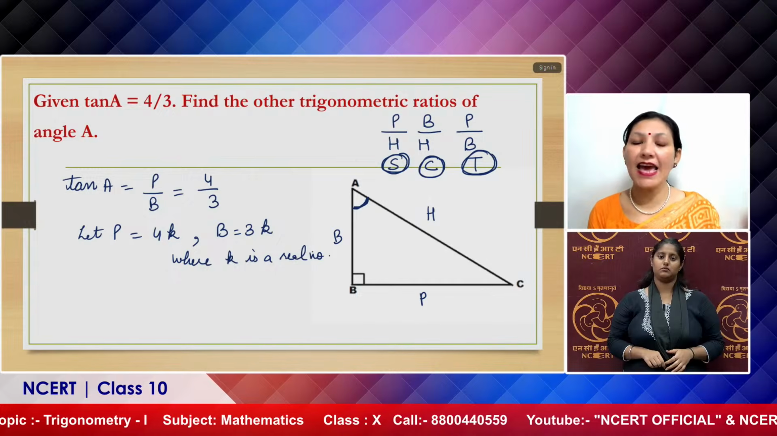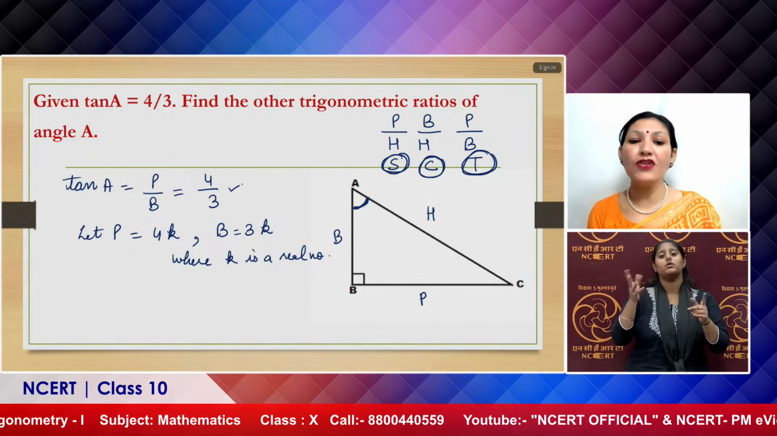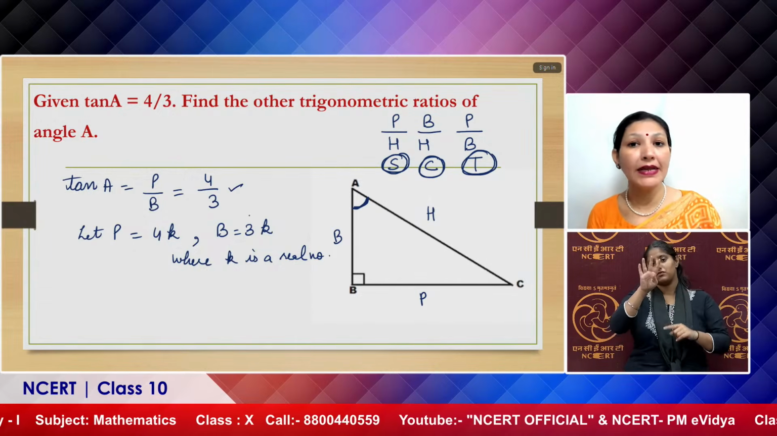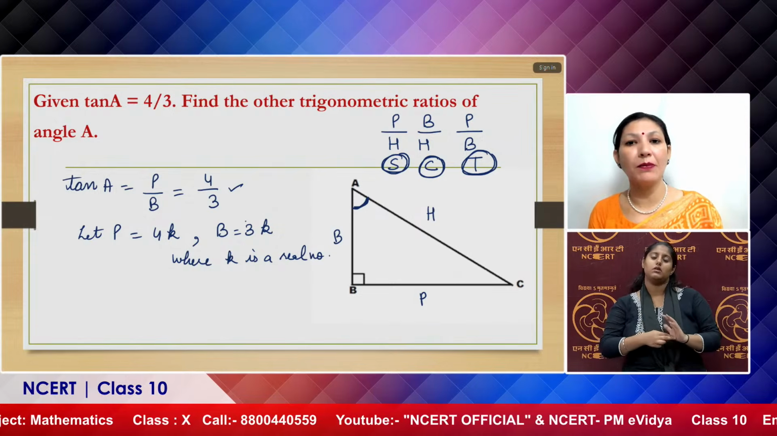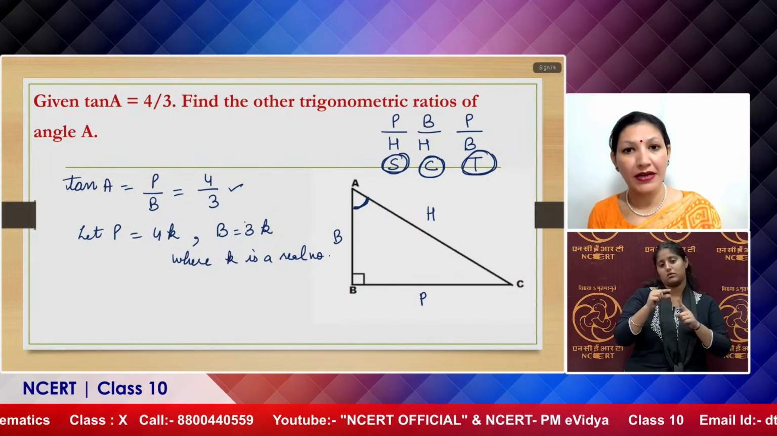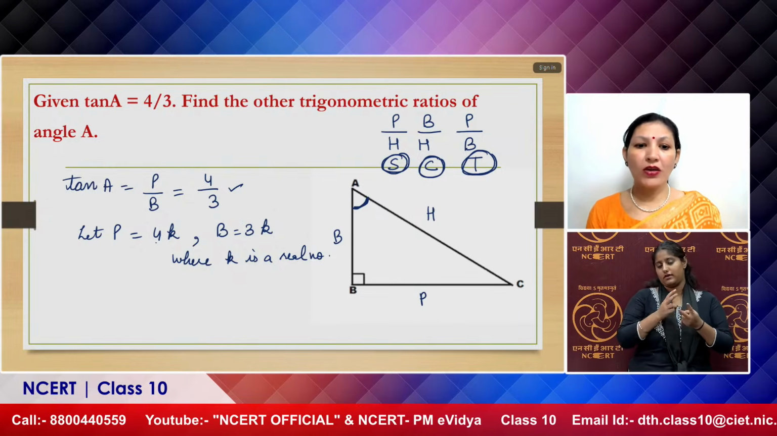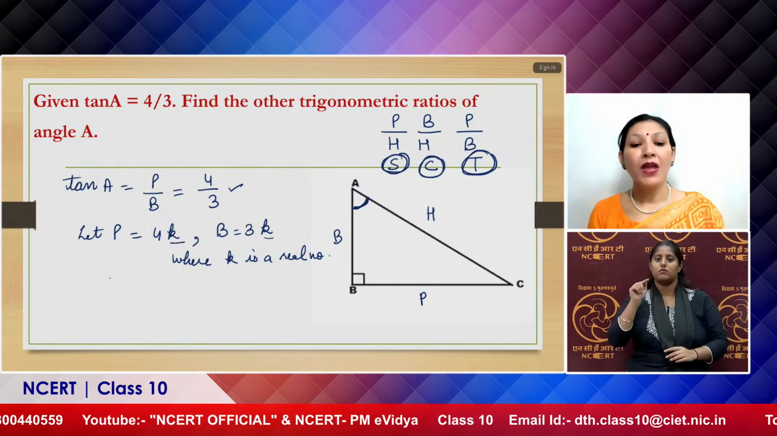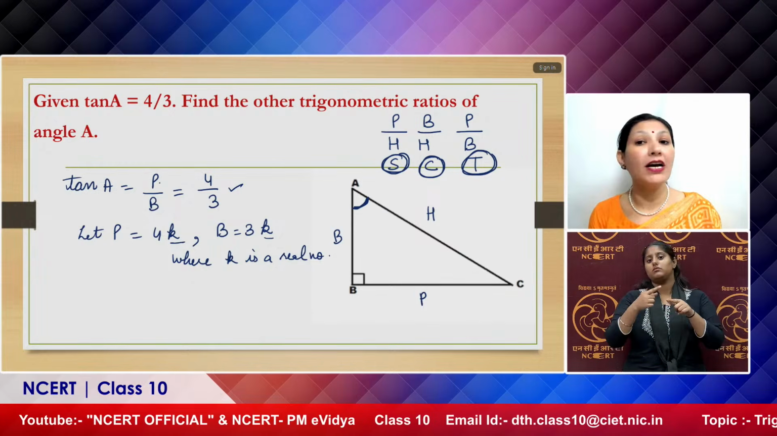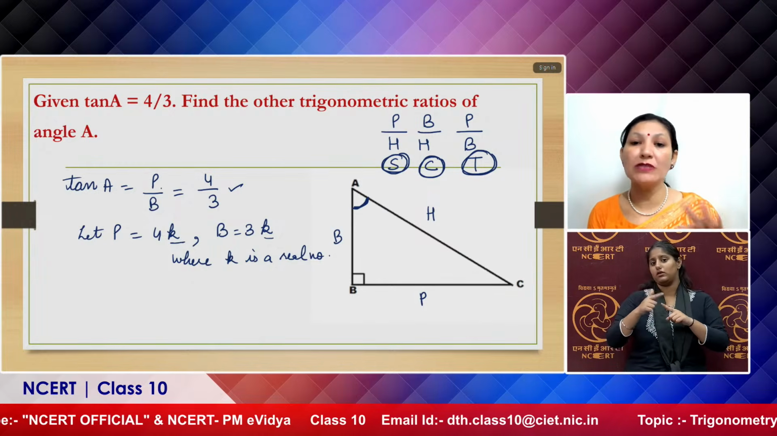So why this k has been taken? Because their final ratio is 4 by 3. There is a possibility that originally the base and perpendicular are 6 and 8 respectively, or these can be any other multiples of 4 and 3. So k is compensating that thing, and we have to find all other t ratios. All other t ratios means बाकी पांचों.